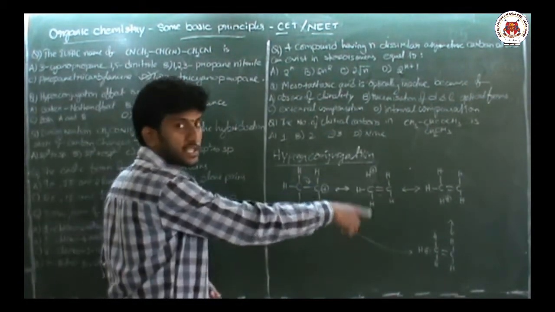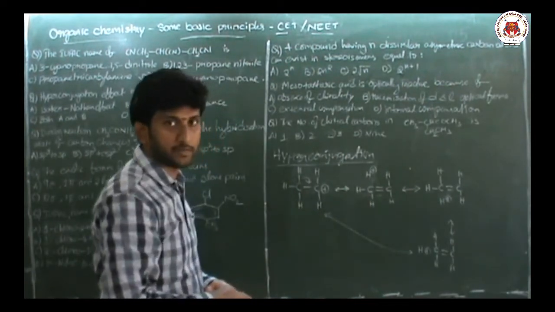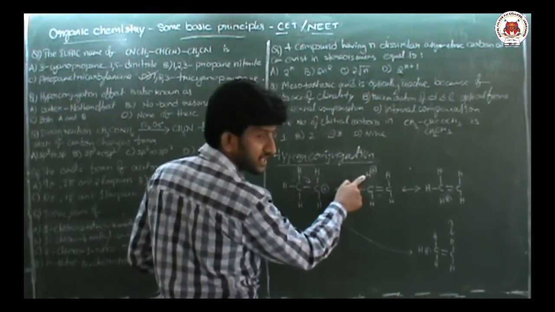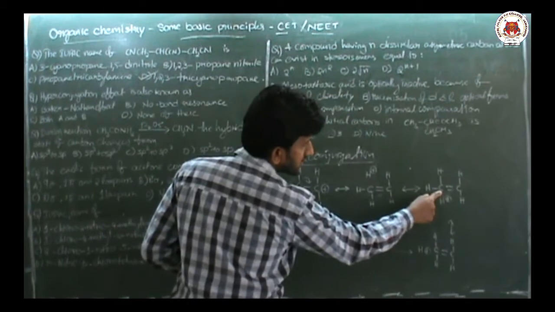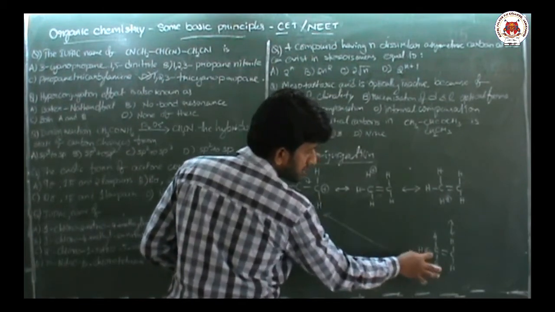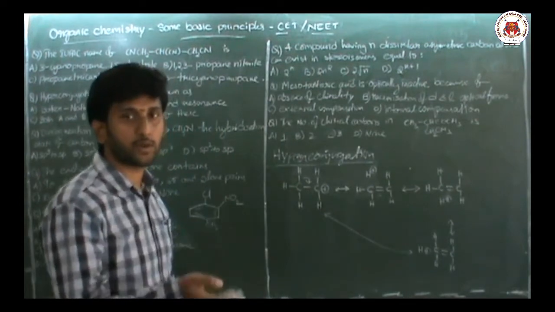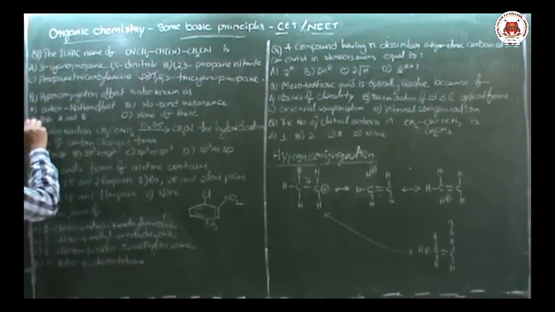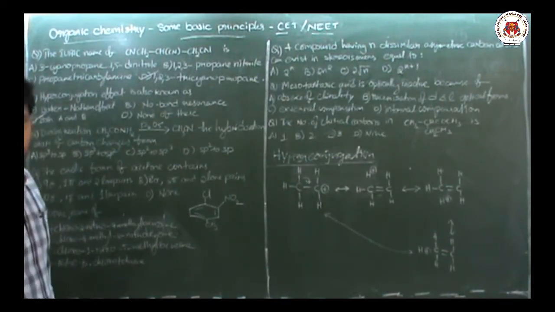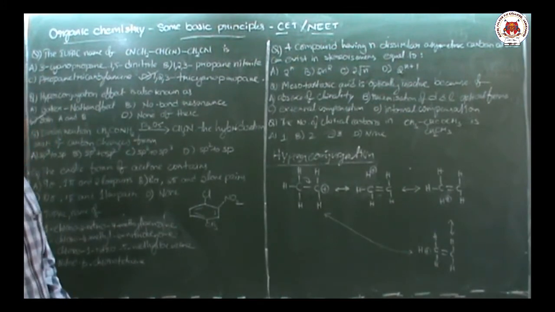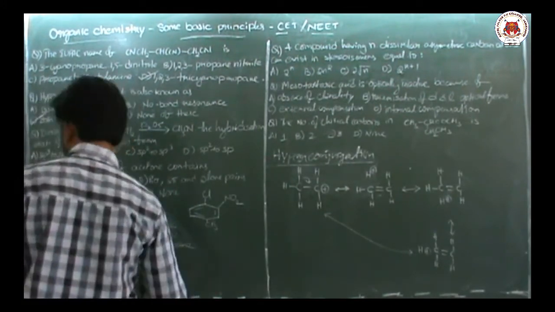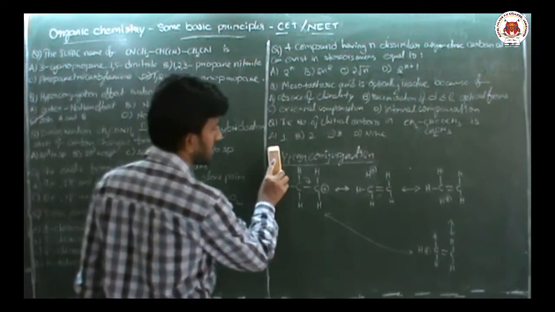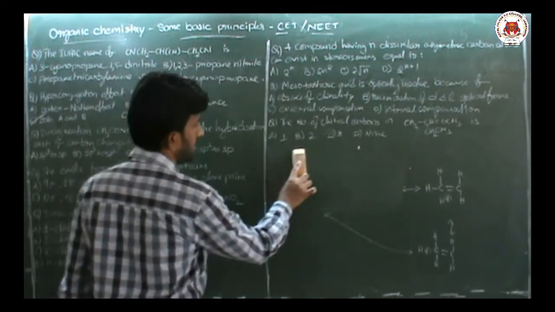See, these are all resonance structures, which means they are all equivalent. And you see in these structures, there is no bond between this carbon and this hydrogen, no bond between this carbon and this hydrogen, no bond between this carbon and this hydrogen. So this is commonly called no bond resonance also. So the answer is A and B both, option C. So this is hyperconjugation, shifting of sigma C-H electrons.